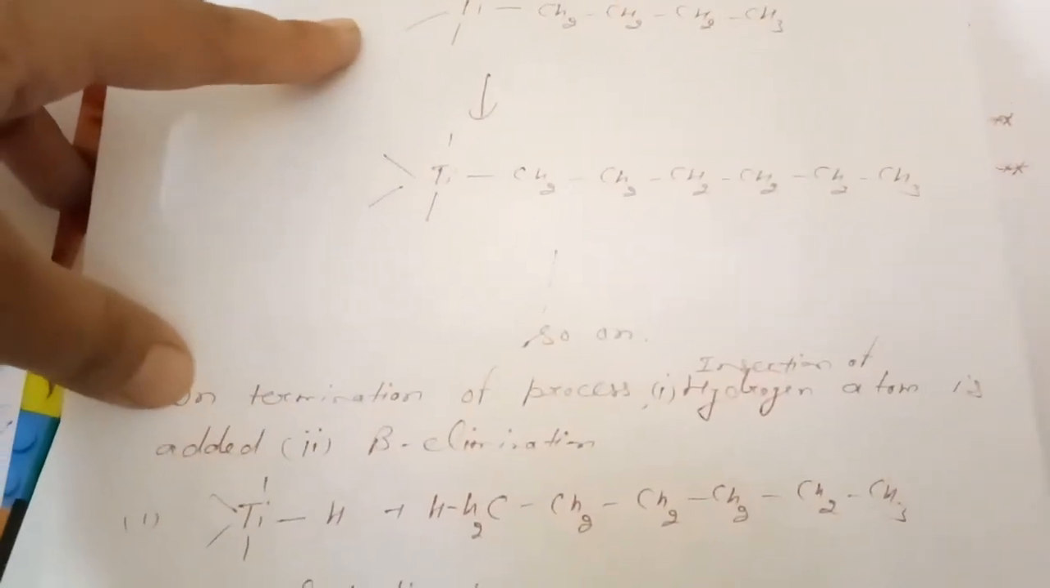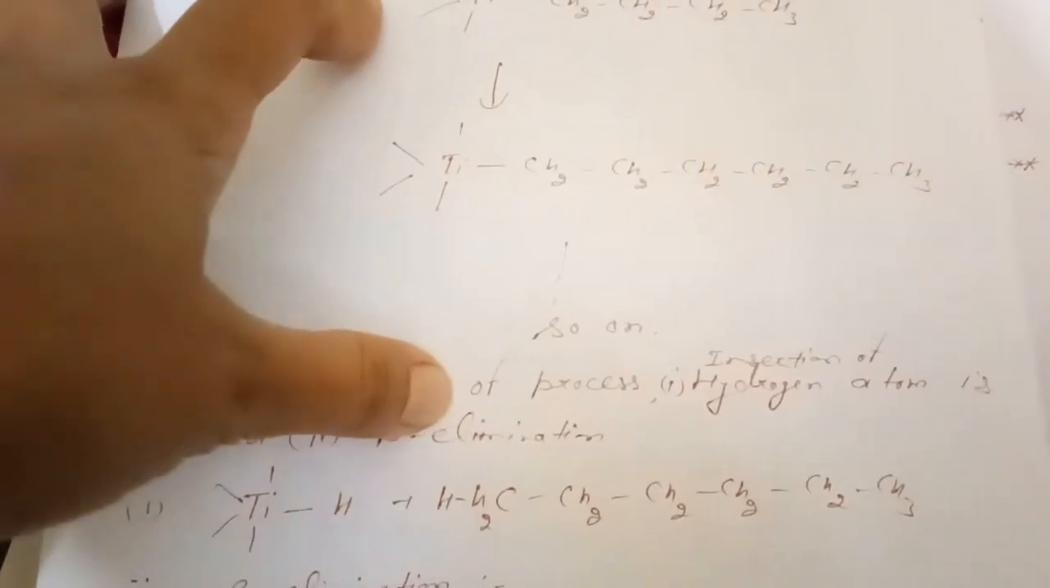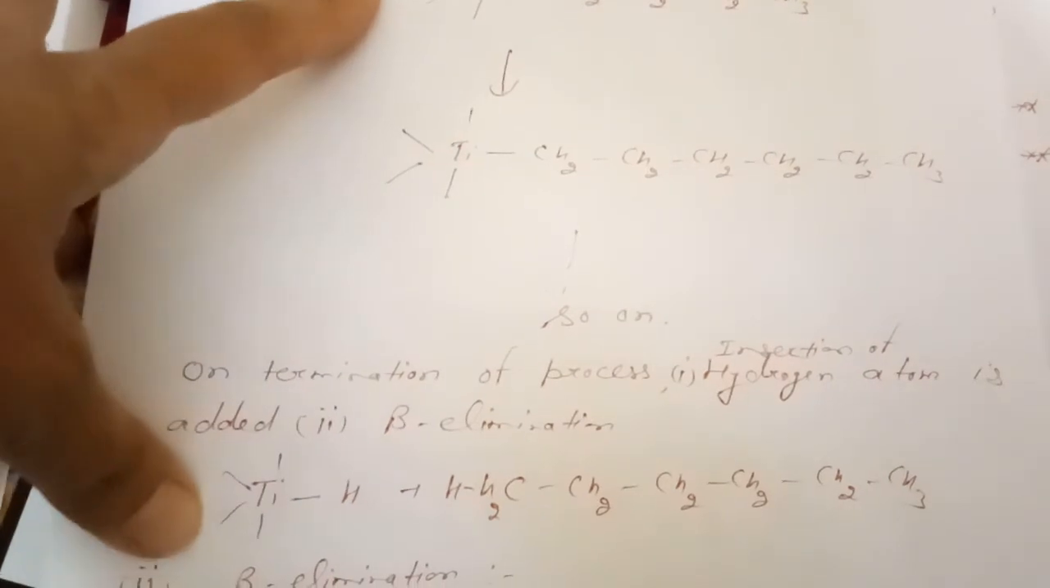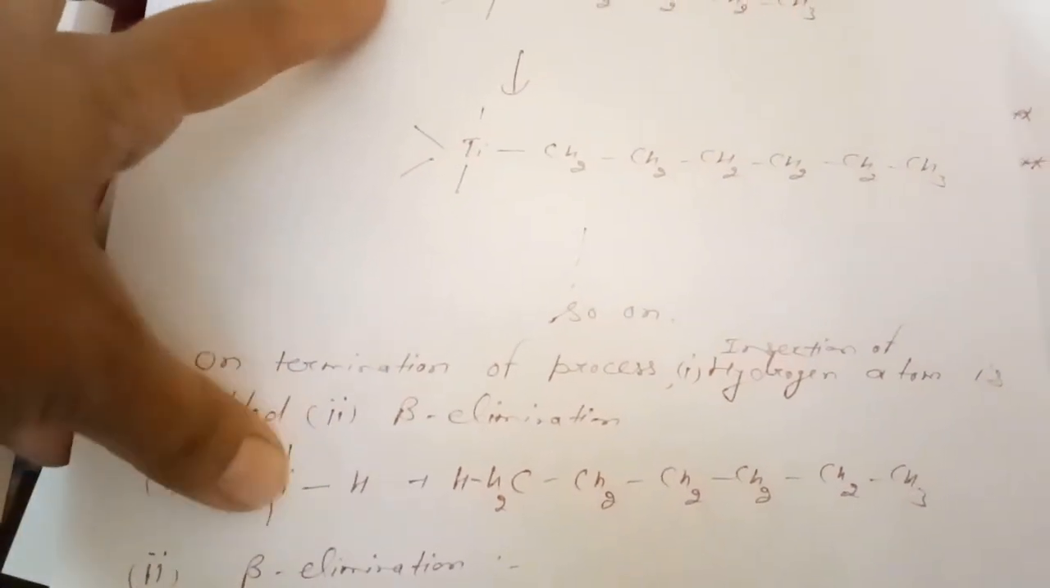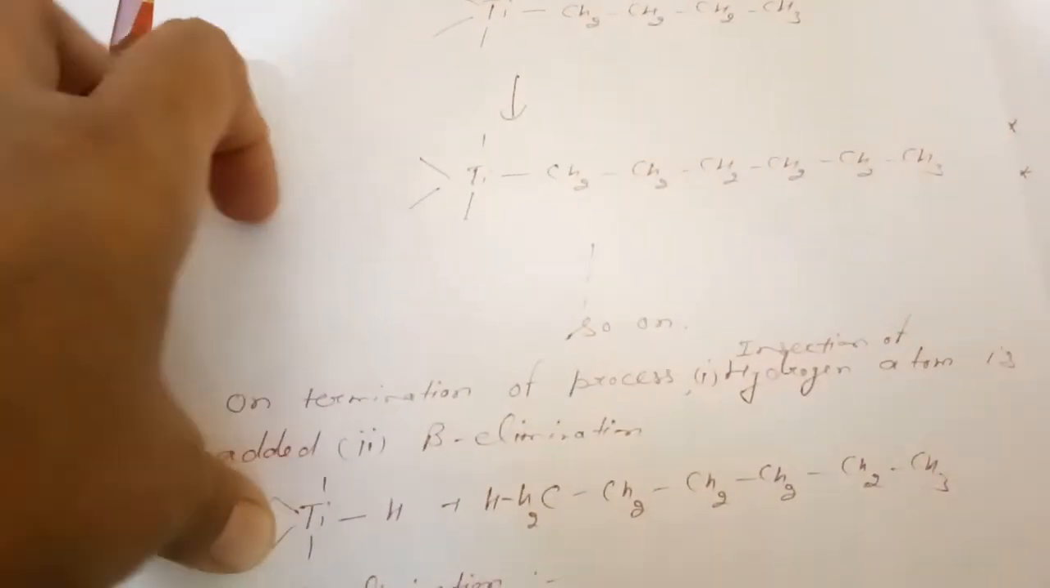On termination of the process, termination means insertion of a hydrogen atom. If we insert a hydrogen atom, we can terminate the chain. See here, we have introduced hydrogen and this will get removed. This is the product formed on insertion of a hydrogen atom.